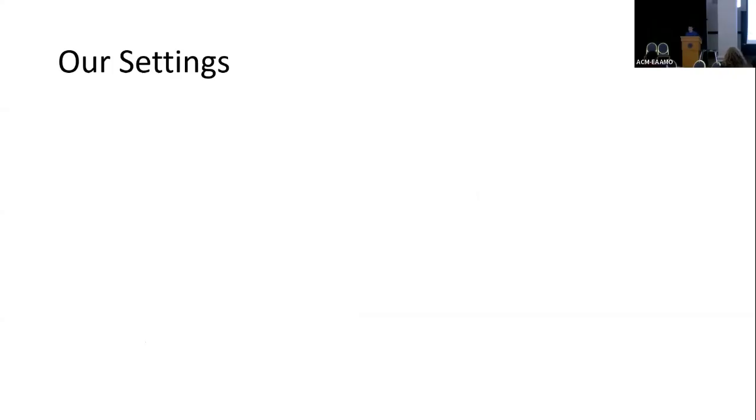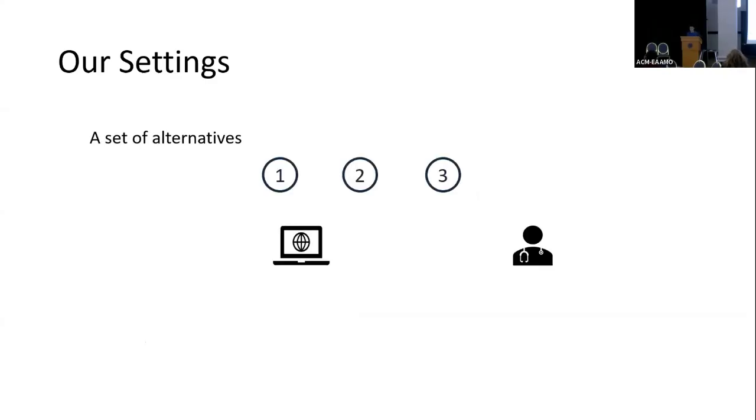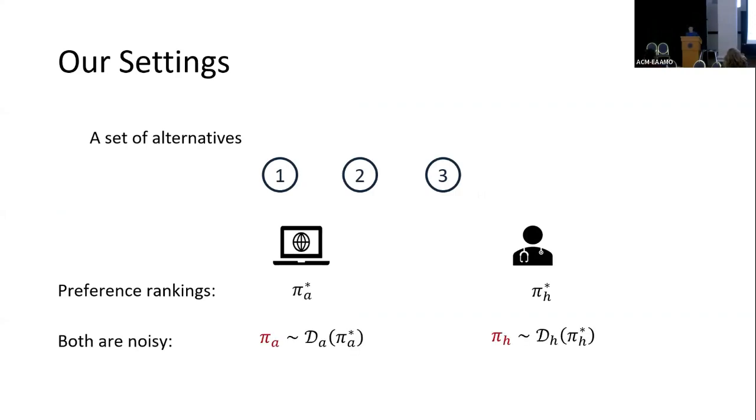Now I'll move our focus to the formalization of the model. There is a set of alternatives, and there are two actors: one is the algorithm, and the other is a human. Both of them have preference rankings, pi star A and pi star H. However, in reality, we know that each of them can make mistakes. So we assume that both actors are noisy. They have rankings pi A and pi H drawn from a distribution, and these may not always be the same as their true preferences.